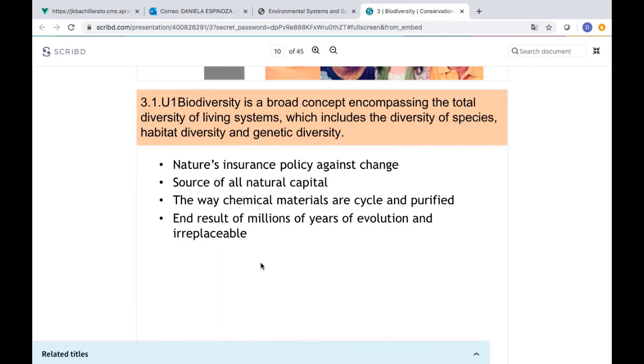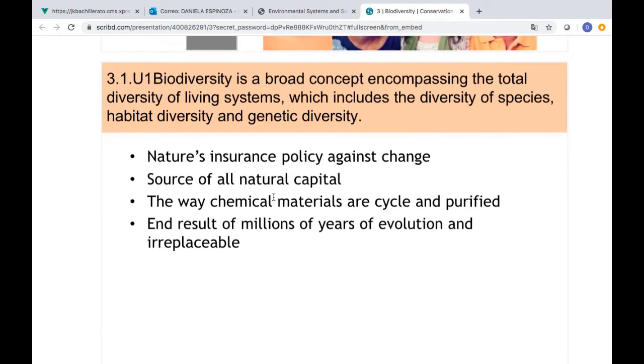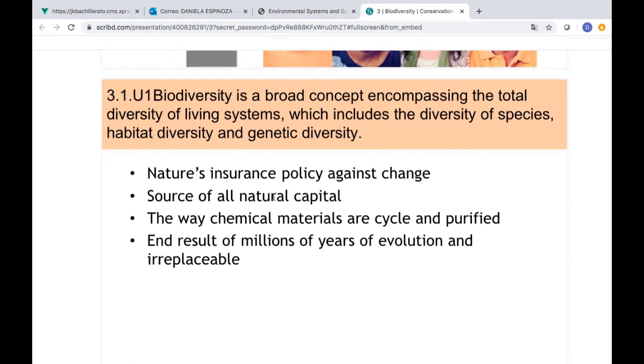But why is it important to know what biodiversity is and what diversity includes? Because from that we can have nature's insurance policy against change. We have to avoid destruction, deforestation, overfishing. That is the thing. Also, it is a source of all natural capital. Do you remember what natural capital is? All the things that we can use to provide a service or to make a profit.